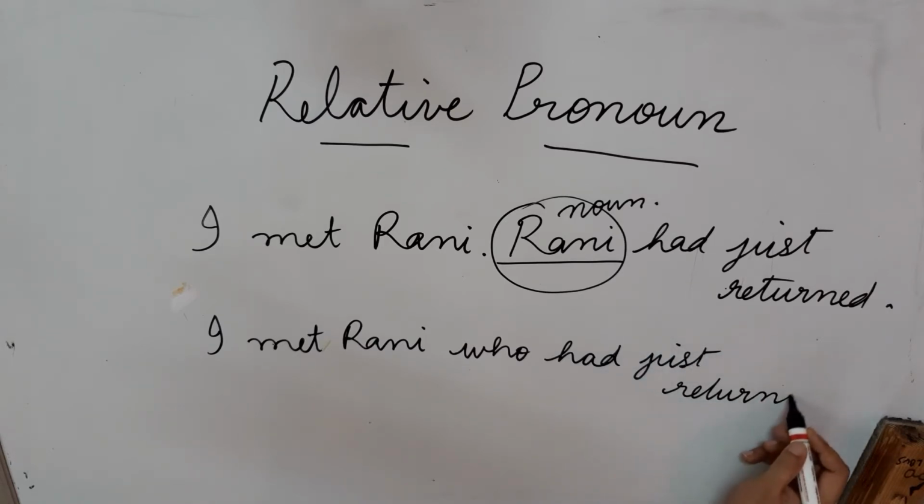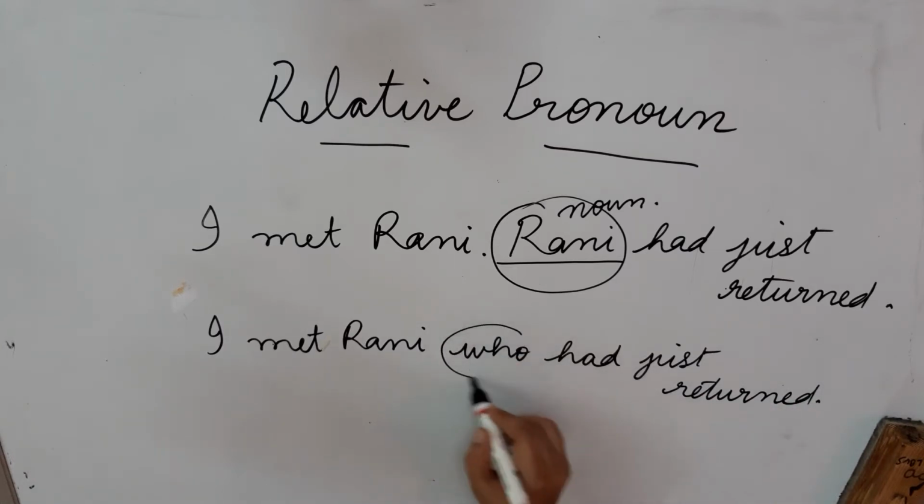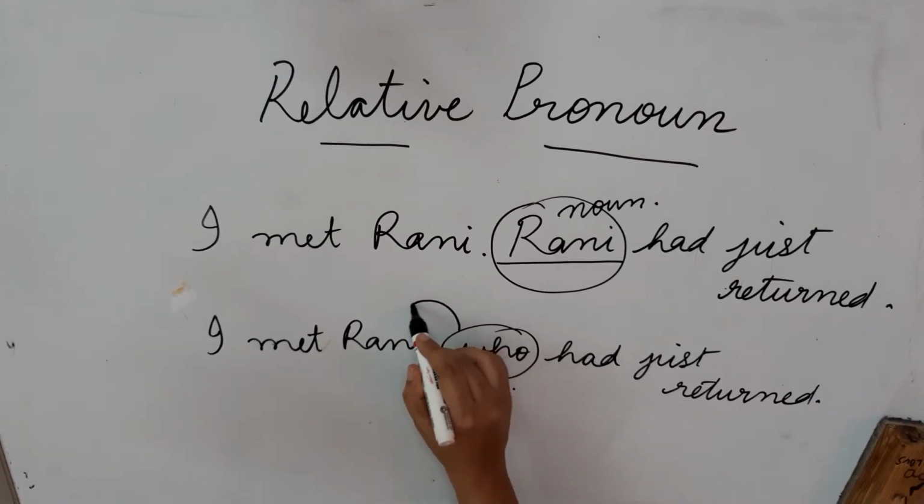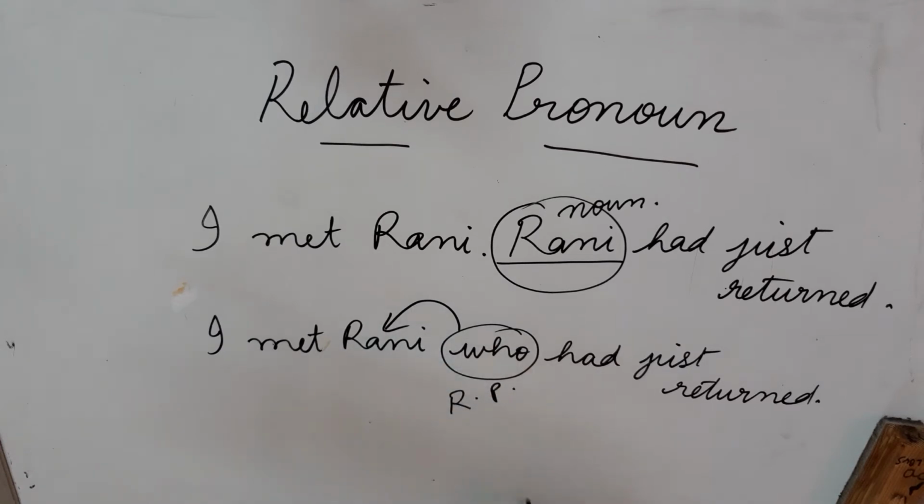So in this way, what we had seen is that who becomes our relative pronoun, and it is pointing towards the noun, that is Rani. Remember that this is pointing towards the word Rani, or the noun Rani. So this is known as the antecedent.